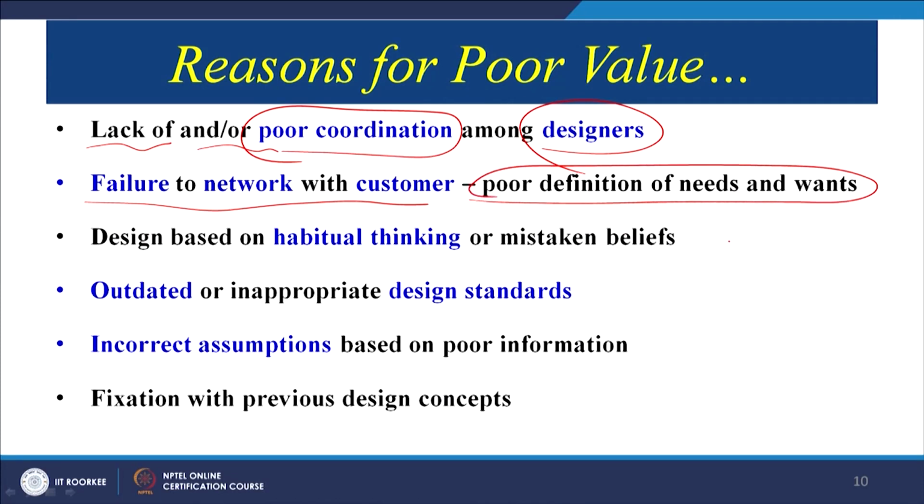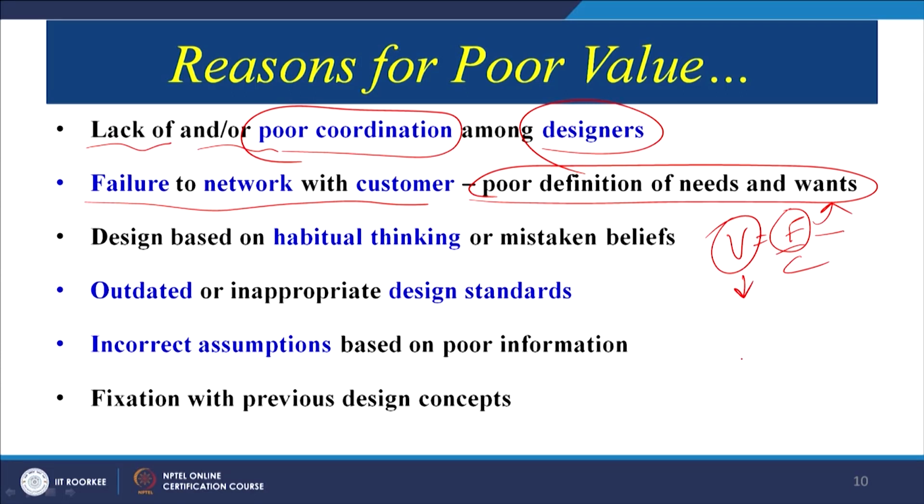Failure to network with the customer, poor definition of the needs and wants. Basically we see value is function by cost, and functions are what? The user needs and wants. So, we are not able to identify what the customer actually wants. Once the functions are not achieved, the value automatically will be low, and therefore we need to do the value analysis of this product, to see why the value is low. We will find out. One of the reasons may be that we have not been able to seriously look into the actual needs and wants of the customers.